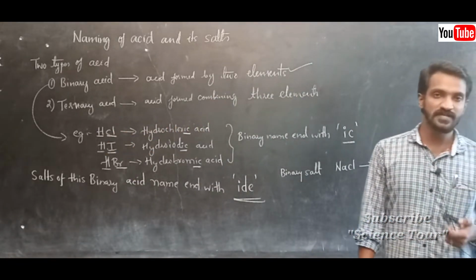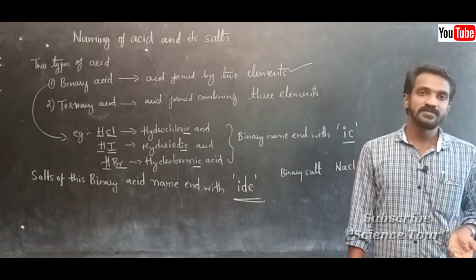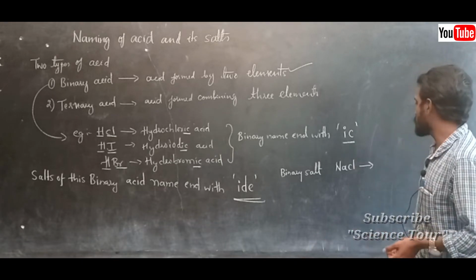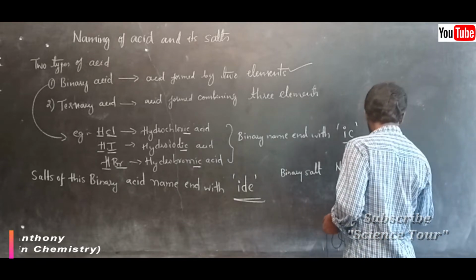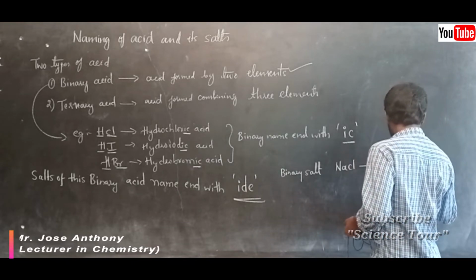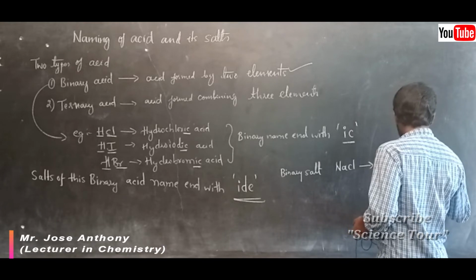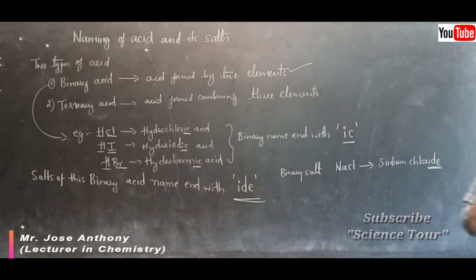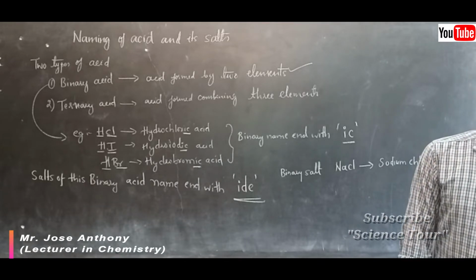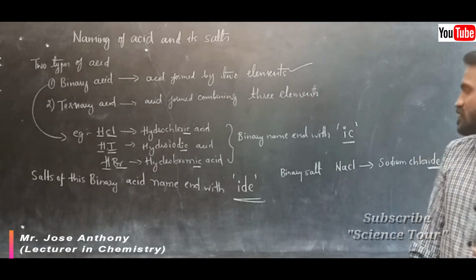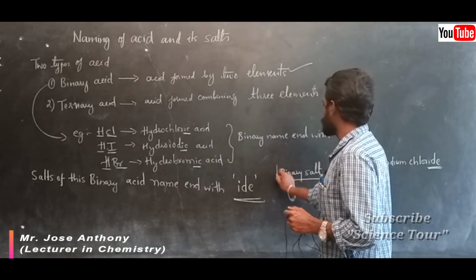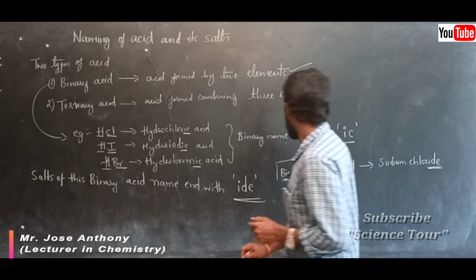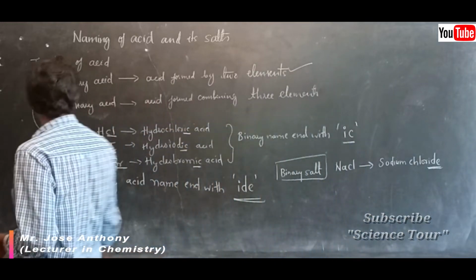Hydrogen is replaced by sodium, then it is the salt of that particular acid. Correct? Sodium chloride. Here you can see the name ends with ide. Understood? So salts of any binary acid, that is called a binary salt, the name ends with ide.